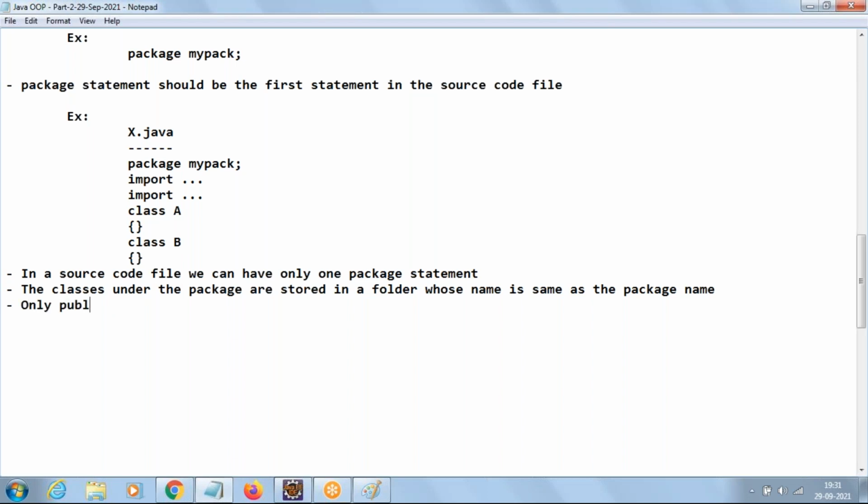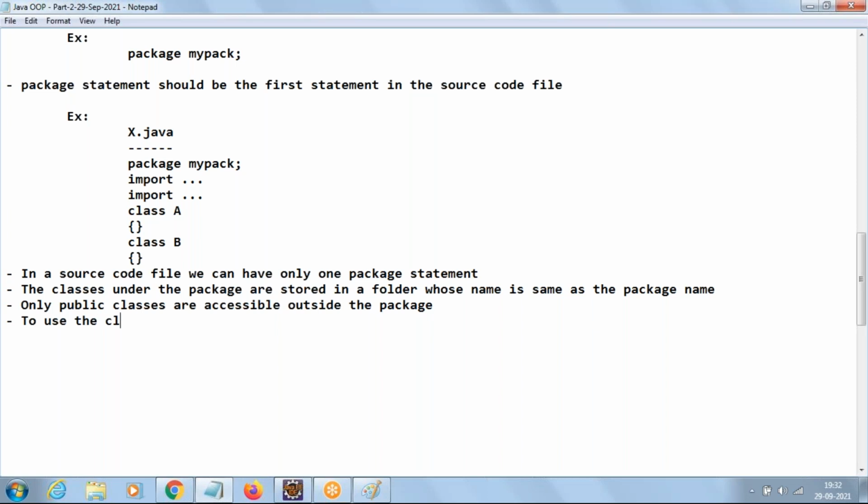Only public classes are accessible outside the package. Only public classes are accessible outside the package. If I want to use a class outside of mypack, then the class must be what? Public.